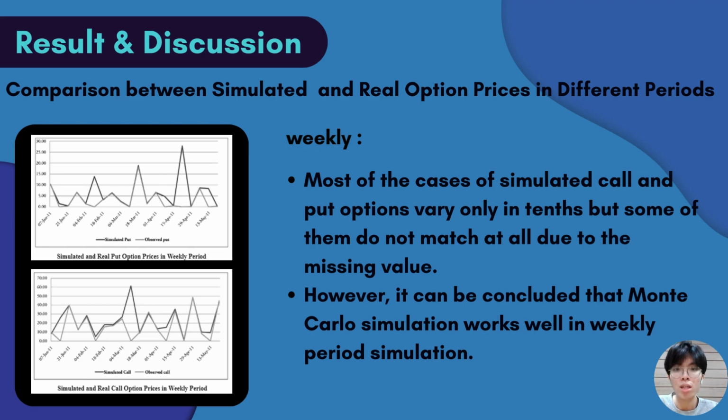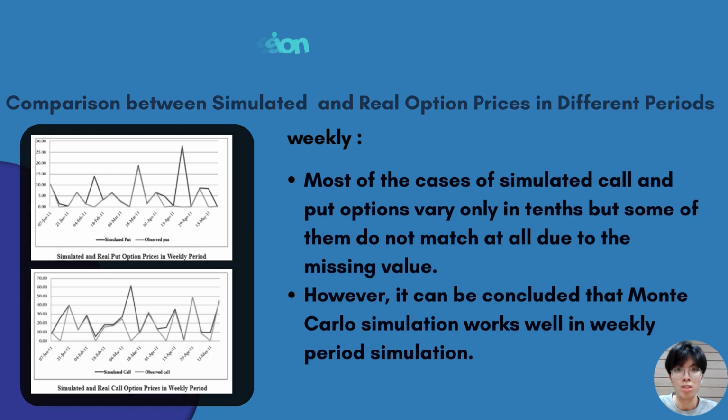From the graph, it can be seen that in most cases the simulated call and put options vary only in tenths, but some of them do not match at all. This is because there are some values missing in the real data. However, it can be concluded that Monte Carlo simulation works well in weekly period simulation.